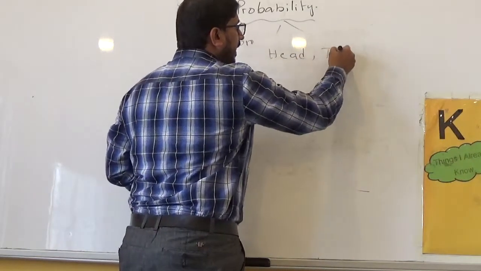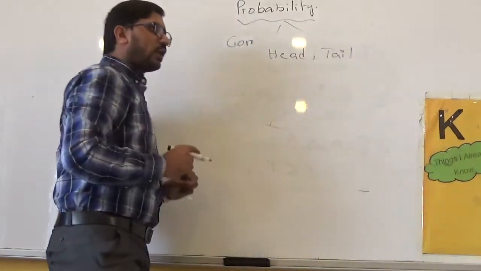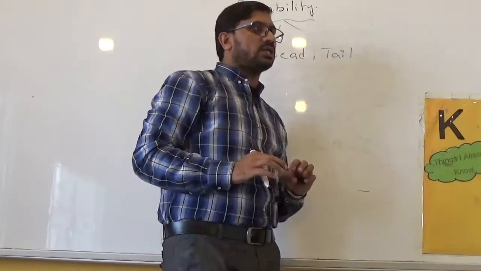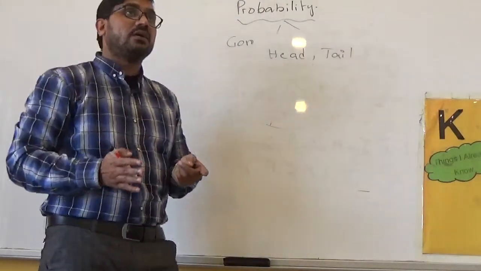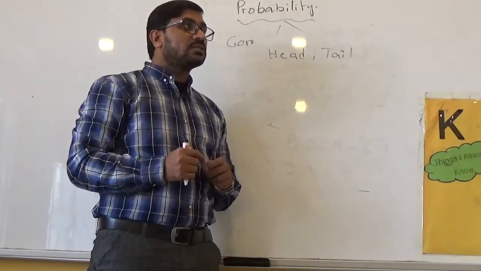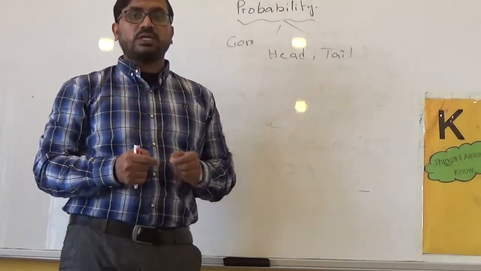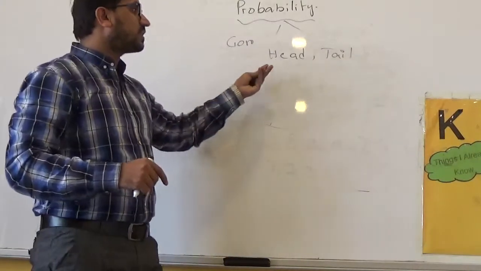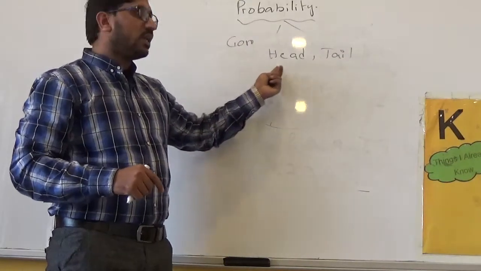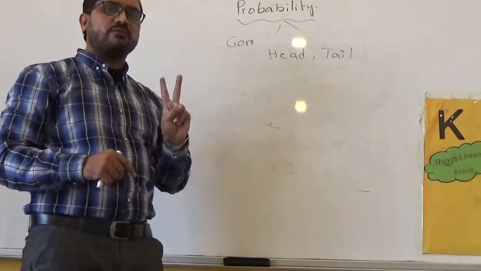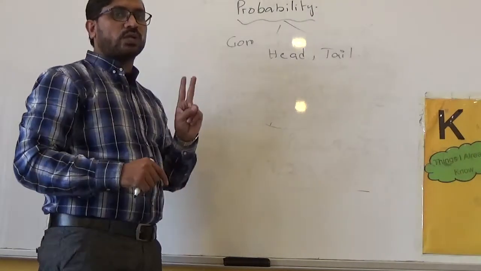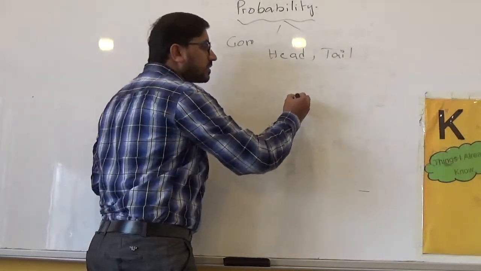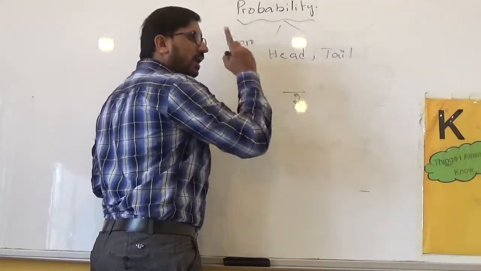Whether it will be head or tail. If somebody asks me what is the probability of head, what is the chance that if I flip a coin, it will land and the face will show me head? In these 2 possible outcomes, we have only one head and one tail. So total possible outcomes are 2 and head is 1.